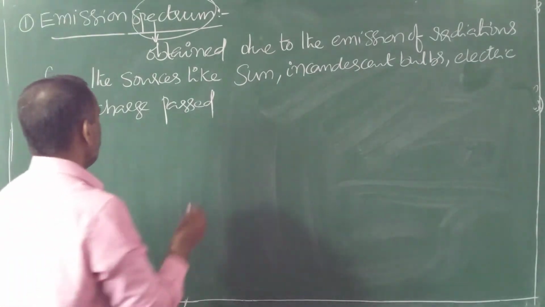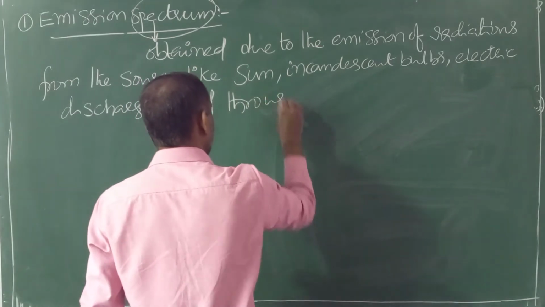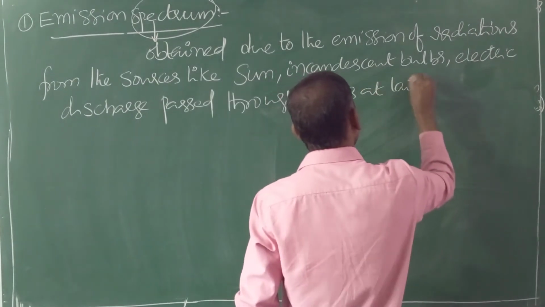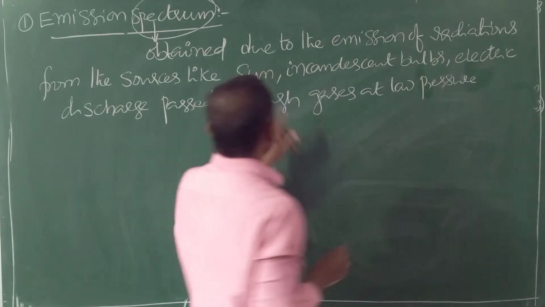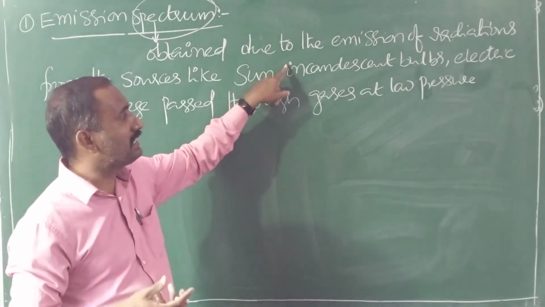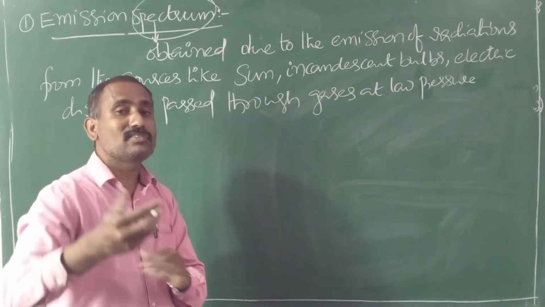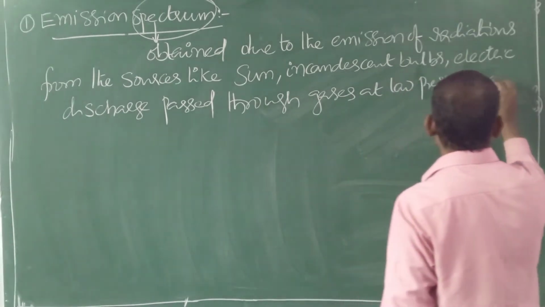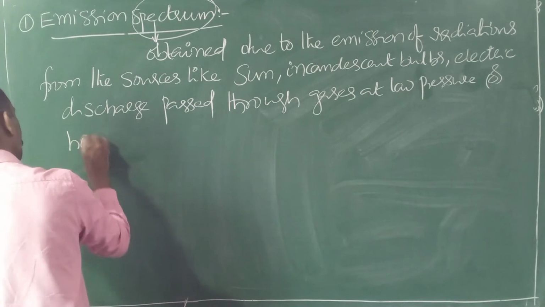Electric discharge is nothing but current. So sun emits radiations, incandescent bulb emits radiations, white light like that. Whenever current is passed through gases at low pressure, gases also emit light.